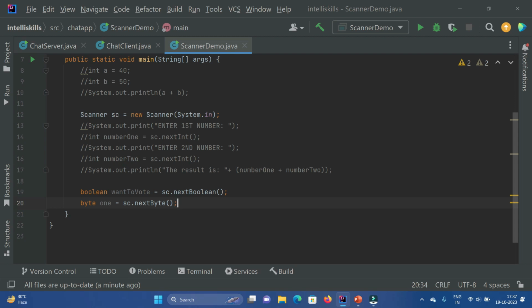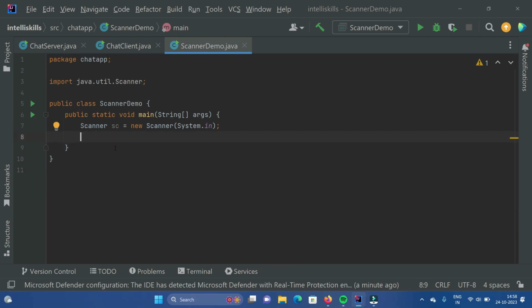So you have to enter within it. Now for a short, it's nextShort. For long, it's nextLong. So for specific data types, there are specific methods. You can try out long, then double, float. They're all nextDouble, nextFloat. It starts with next. If you search a little bit, you'll get it.